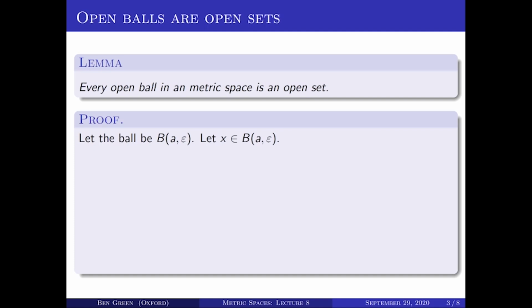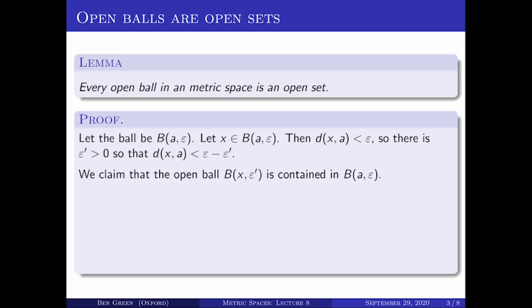We'll give the ball a name. We'll call it the ball centered on A with radius epsilon. And let's take a point X in that ball. Then by definition of the ball, the distance from X to A is less than epsilon. And if you're less than epsilon, then you're also less than epsilon minus some positive quantity. So there's an epsilon' greater than 0, such that the distance from X to A is in fact less than epsilon minus epsilon'. And I claim that the open ball centered on X with this smaller radius epsilon' is contained in the original open ball centered on A.